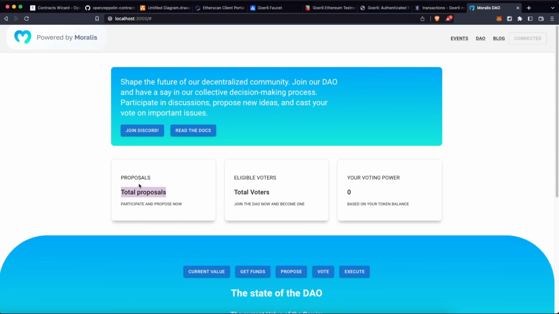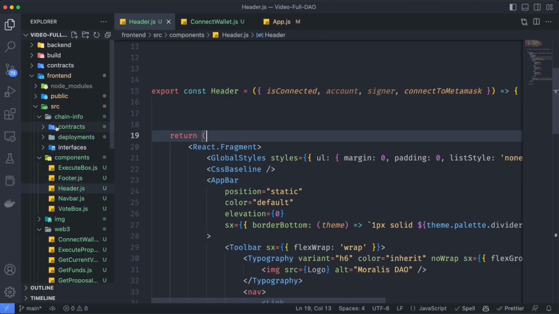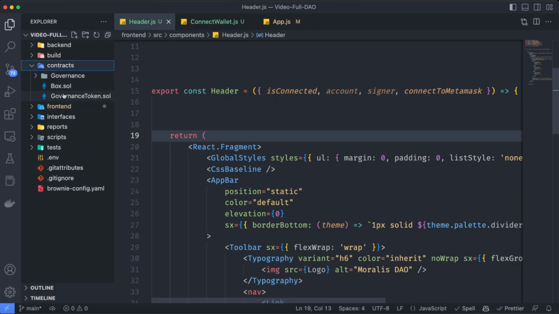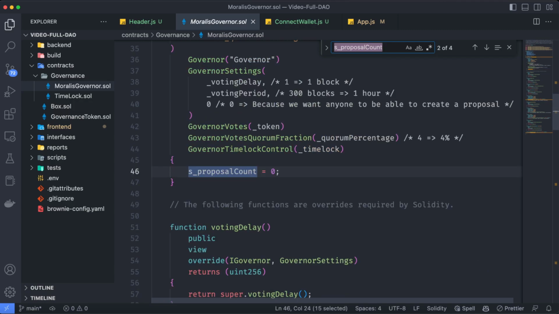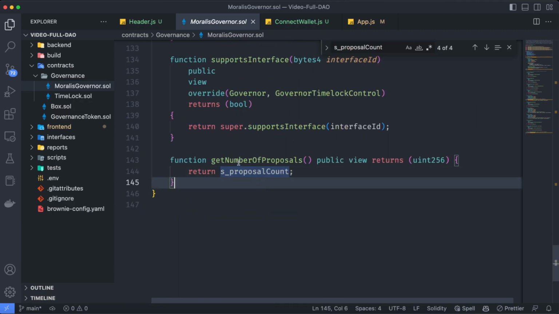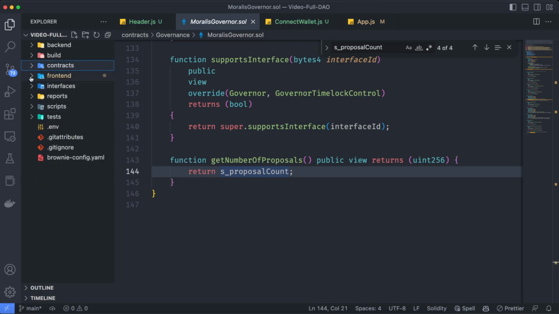Okay, here we have a proposal card on which we want to show up all the proposals we have for this smart contract. It means we need a function to get the proposals count. And if you remember, on our smart contracts, we have here on the governance the proposal count, which is going to start at 0 and is going to add 1 each time someone creates a proposal. So we need to get this variable over here. And if you remember, we have this get number of proposals function, and this is exactly the one we need to create. So in order to do that, let's go back to the front end.